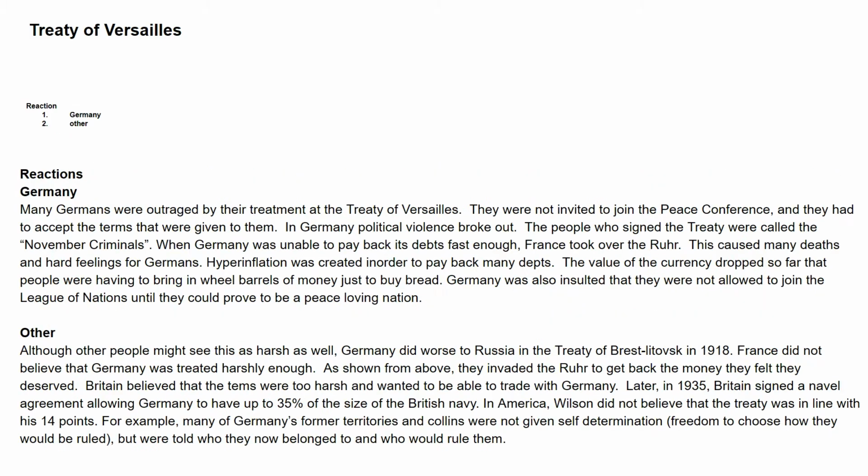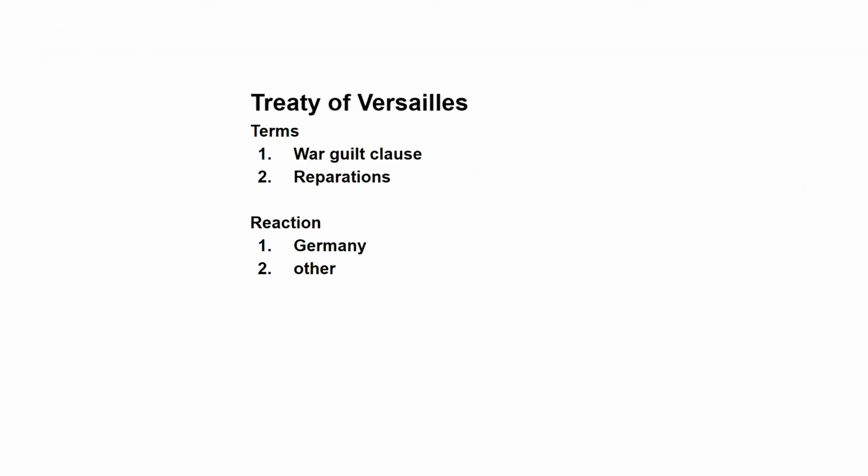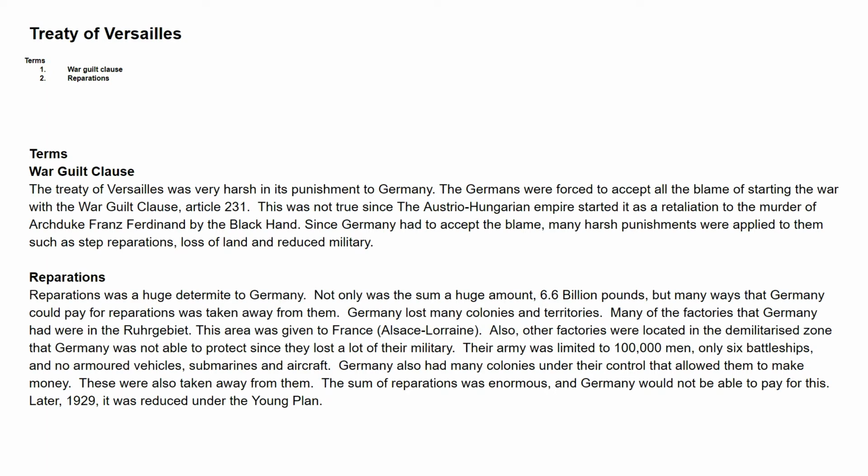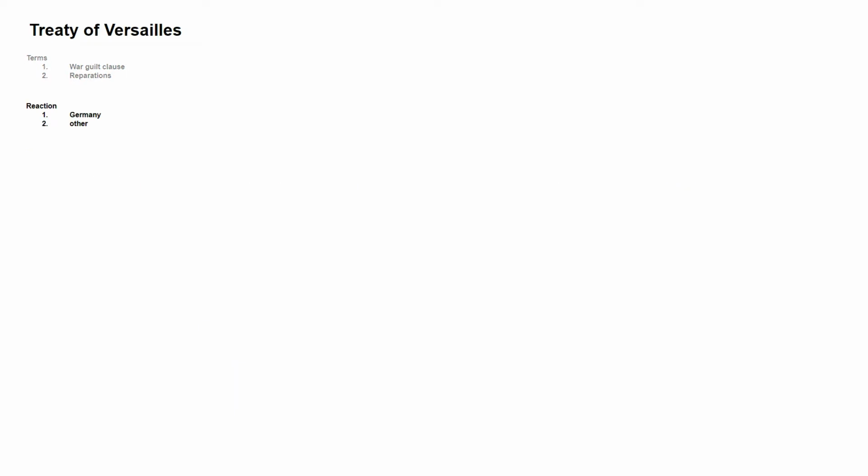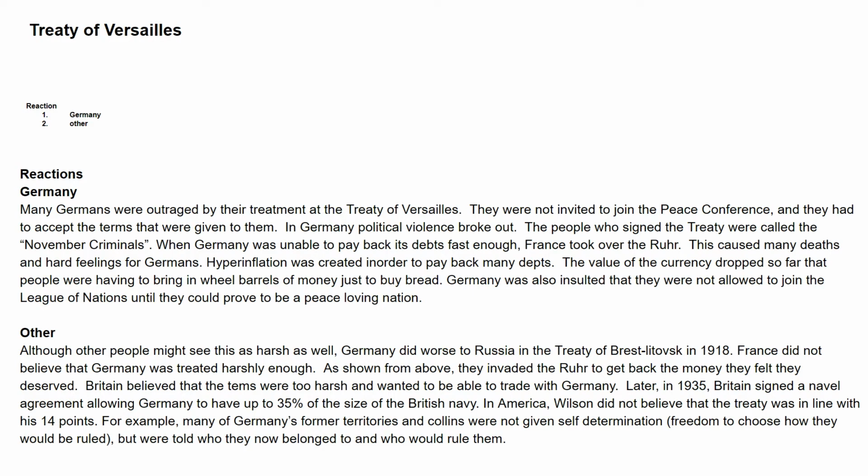Let's see if I can go back and show you that one more time real fast. For those who've got it, you don't need to pay attention anymore. For those who want one more quick review, I'll do it again. Here are the things you already have. We're going to look at the terms. We're going to explain how the War Guilt Clause and reparations could help cause Hitler to take over. So basically I'm explaining what the War Guilt Clause is and how that allowed Hitler to take over. Then we do it again with the reaction. So there are my two reaction paragraphs explaining how the reaction could help set things up.